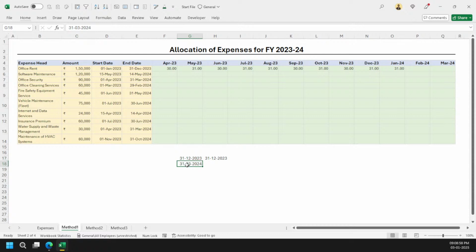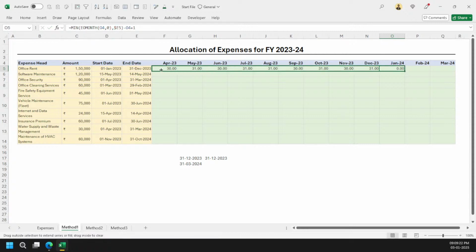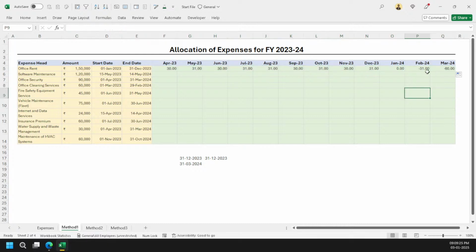So this was what we were calculating for a financial year. But if we are restricting ourselves to a monthly, then what we can simply do here, I am going to mix up this calculation: minimum of this date, or my this date, that is my ending date. Great. So if I'm doing that, you will see here, just in a minute, just see. Okay, so we are getting a bit of problems here. I will tell you the reason why, but you can see that we have got 0, and that's what I wanted. Let's not go deeper right now. For January, I have got 0, and that's what I wanted.